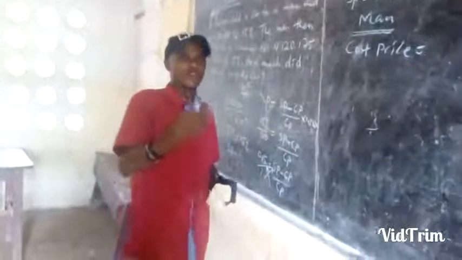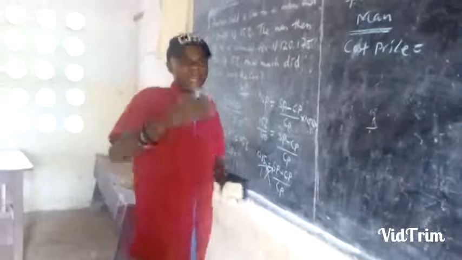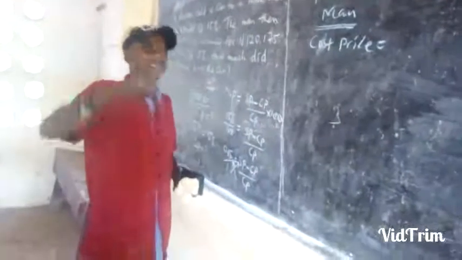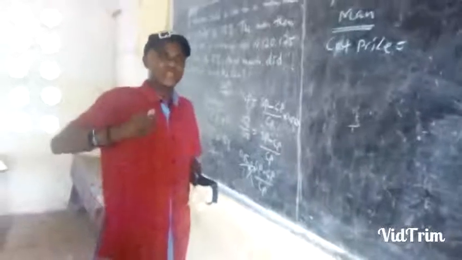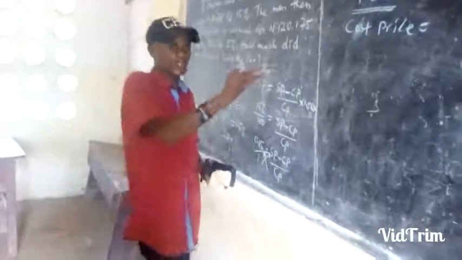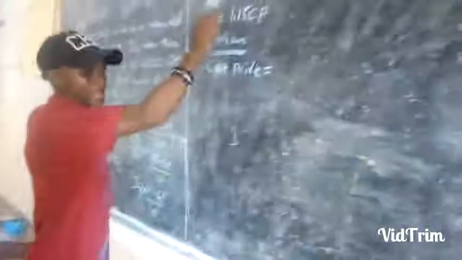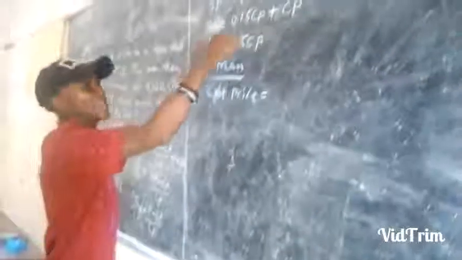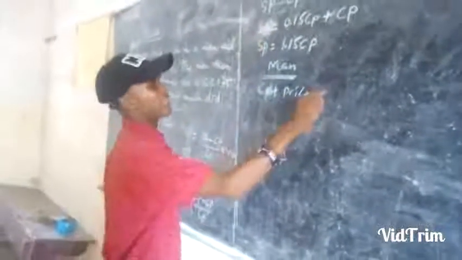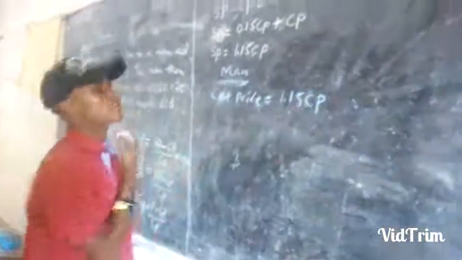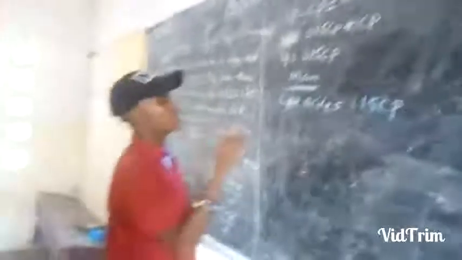It's like you sell a commodity to me. If you are selling it at 100,000 euros, whatever amount I give to you is the selling price. But me buying that commodity becomes the cost price. That is the transaction here between the dealer and the man. So the cost price here is the same as the selling price. The dealer sold the car at this price. It is the same money the man also paid. So the cost price here is 1.15 CP.